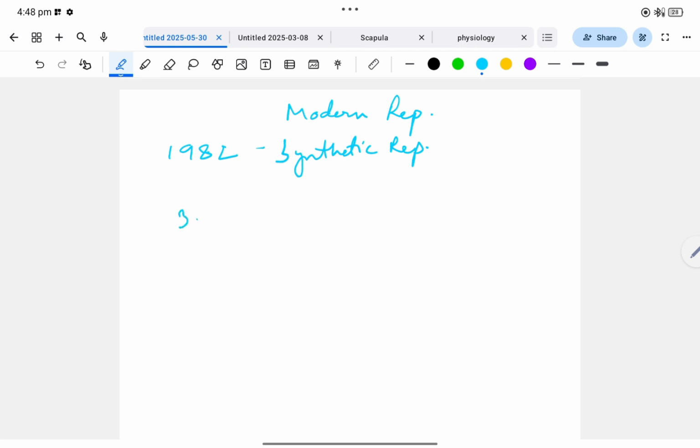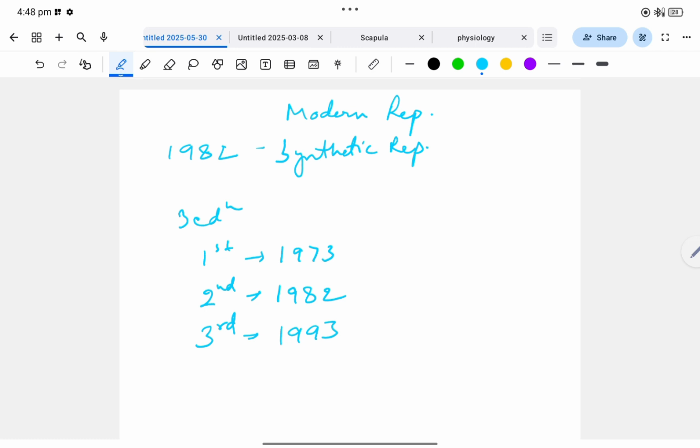It has 3 editions. The first edition came in the year 1973. The second improved edition came in the year 1982. And the third edition came in the year 1993.